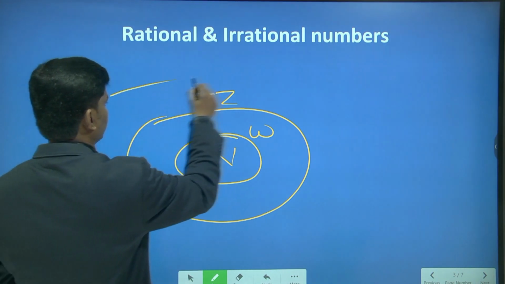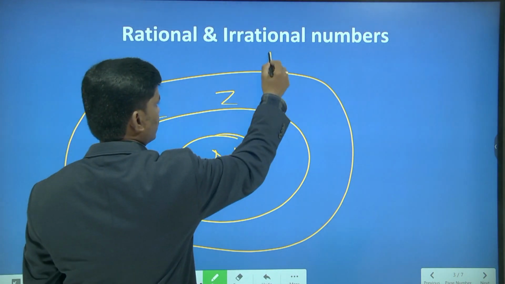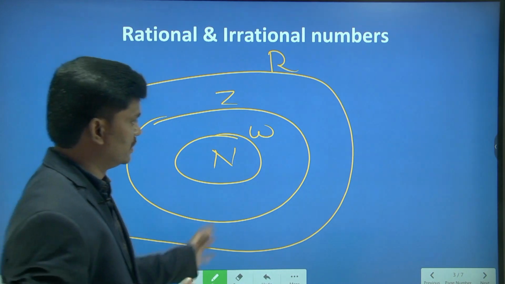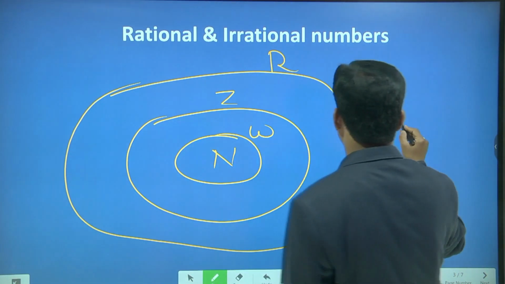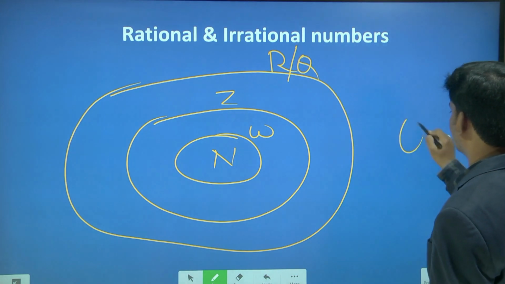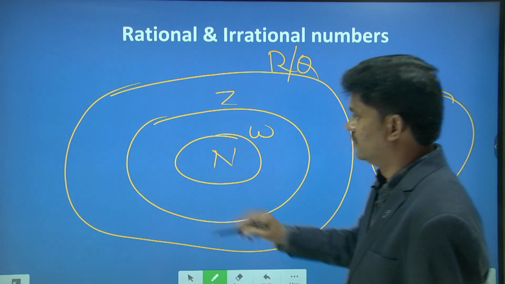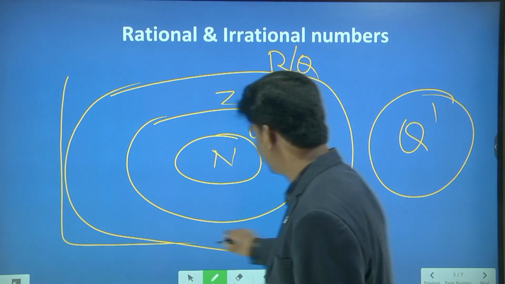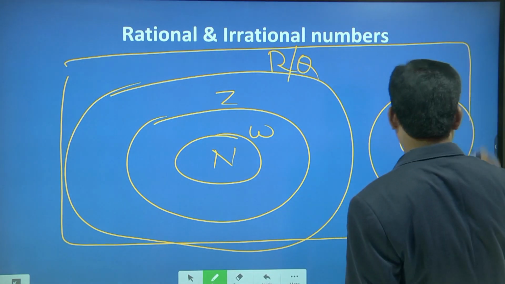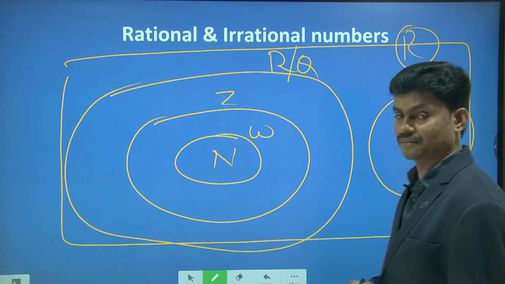Then what about rational numbers? So all this together we can call rational, and there is a separate set, irrational. Rational numbers are denoted by the letter Q and irrational numbers by Q dash. All together we will call them real numbers, R.